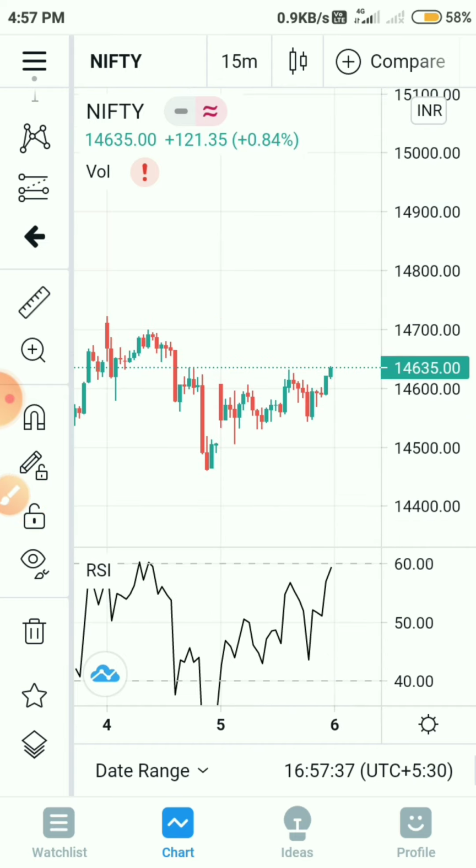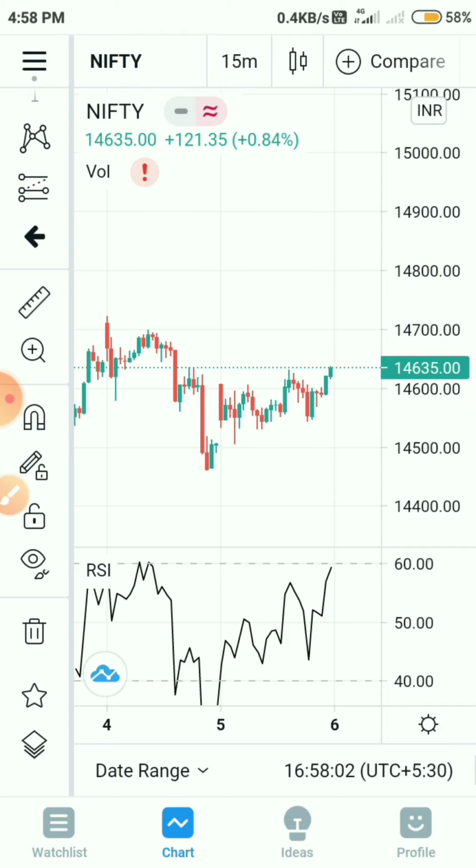So the range as per the chart is, if Nifty breaks 14,550, Nifty will go till 14,400, 14,350. If Nifty sustains above 14,650, Nifty will go till 14,700 to 14,725, and above 14,725 Nifty may go till 14,800.